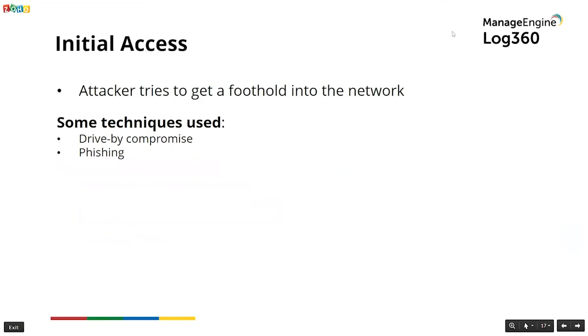And then let's go into the first tactic of the actual attack framework, and that is initial access. Now, as the name suggests, initial access is all about an attacker trying to get that initial foothold into the network. There are 9 different techniques identified under initial access, and we went through that briefly earlier as well. One of the most common techniques is the drive-by compromise, using which adversaries may gain access to a system through a user visiting a website.